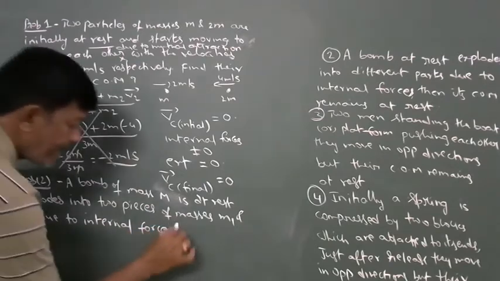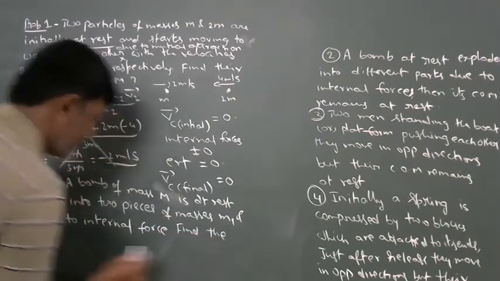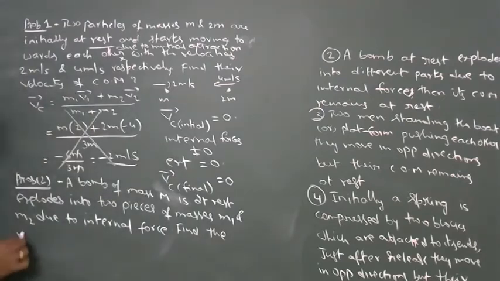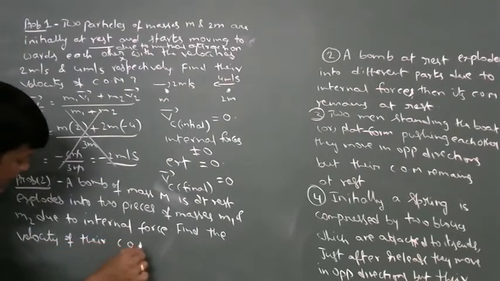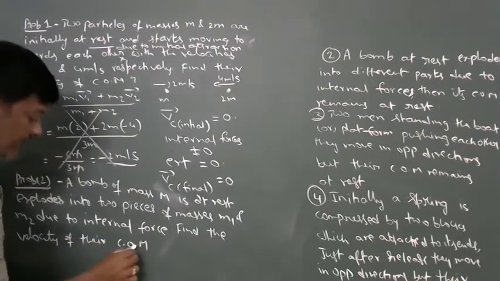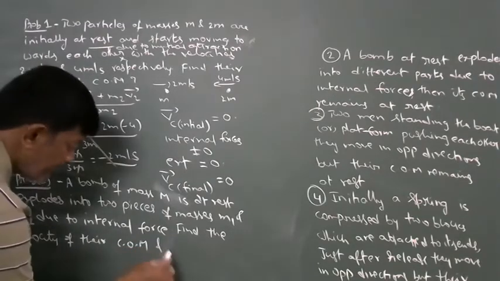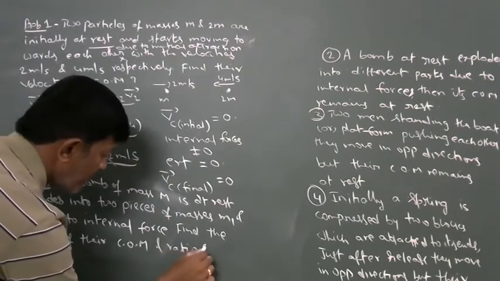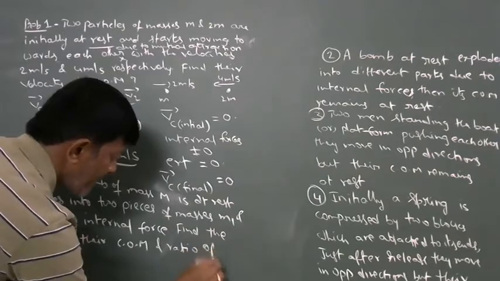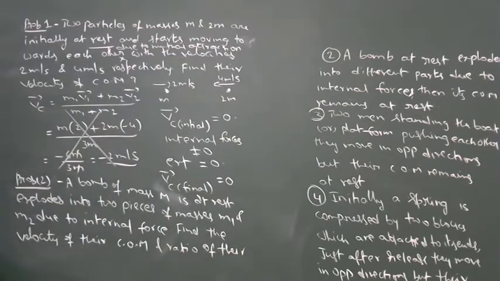Find the velocity of their center of mass and the ratio of their individual velocities.